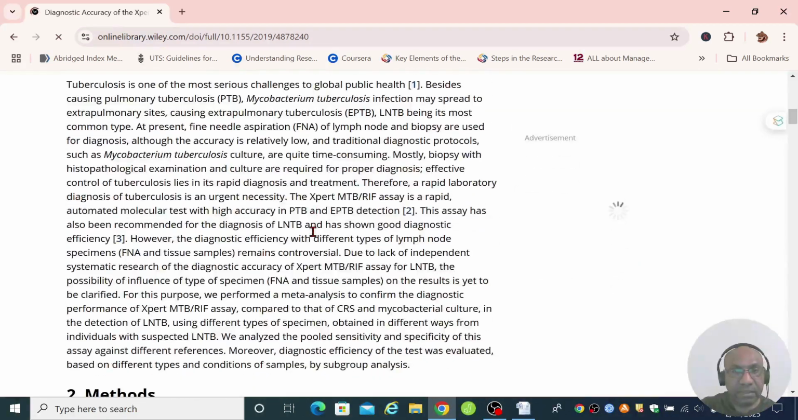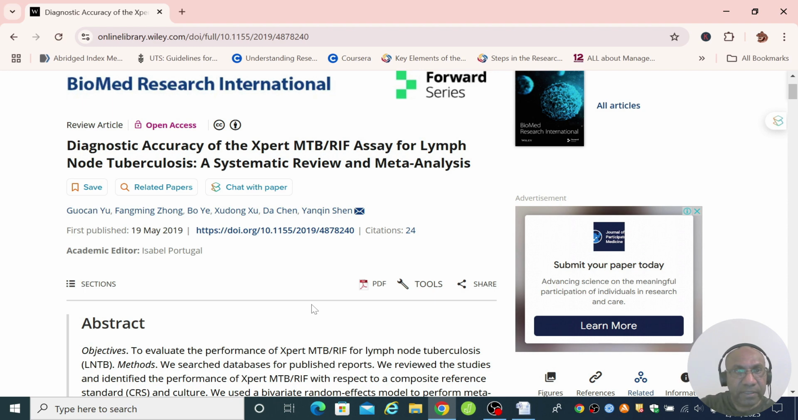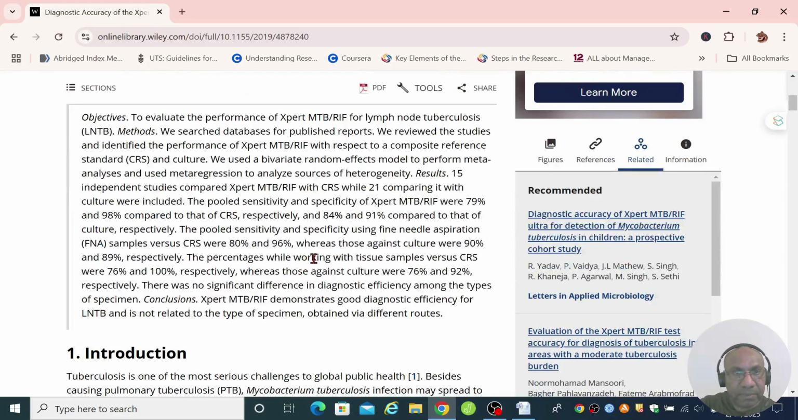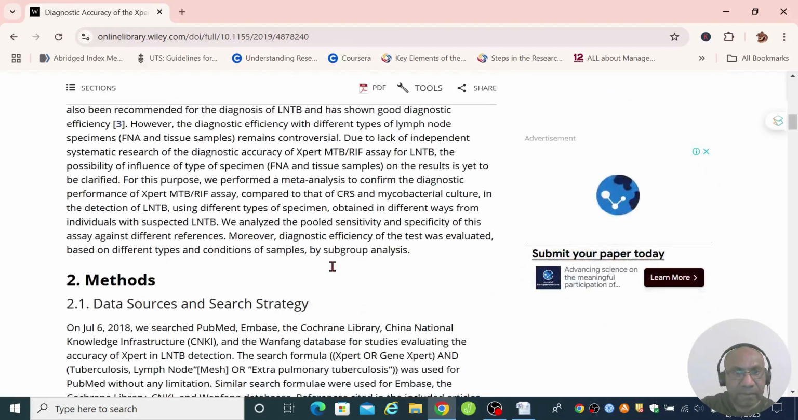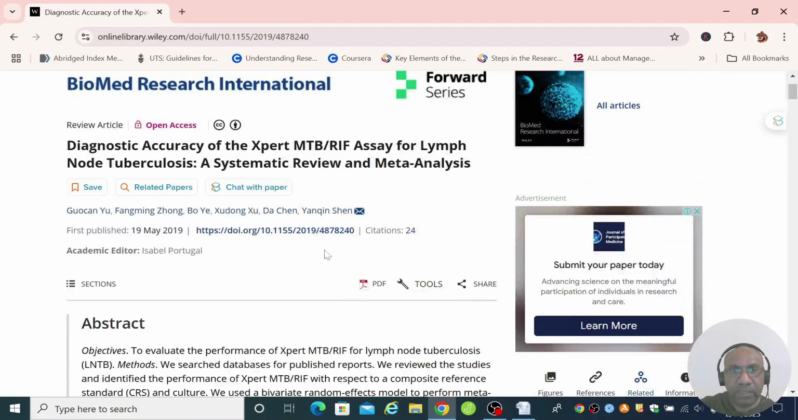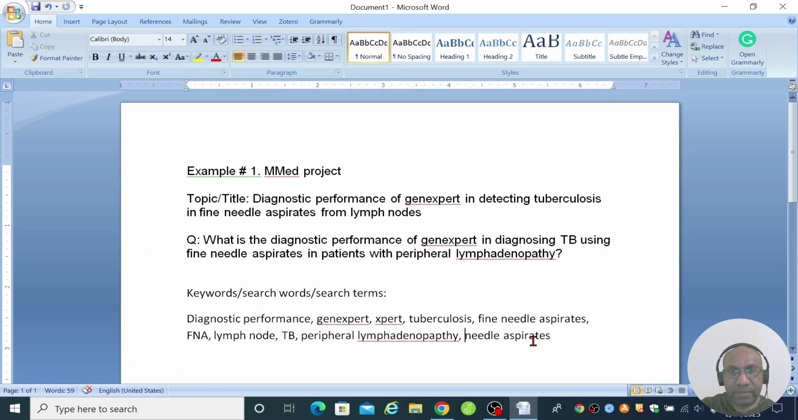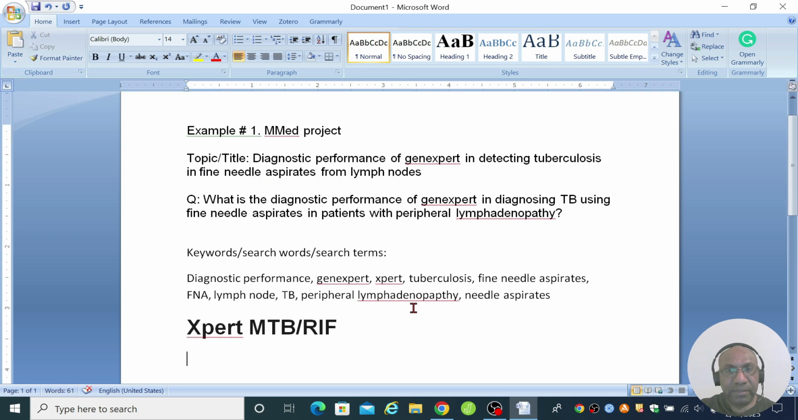Let's see. Okay, this paper does not have any keywords in the abstract. It probably does, but maybe I'm missing it. But there's one thing I noticed that I did not include, and that is gene expert MTB assay. So I'm going to copy that and paste it as a keyword.